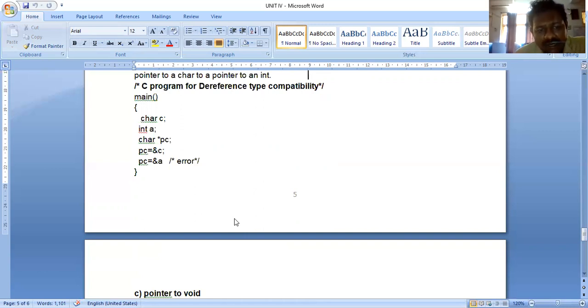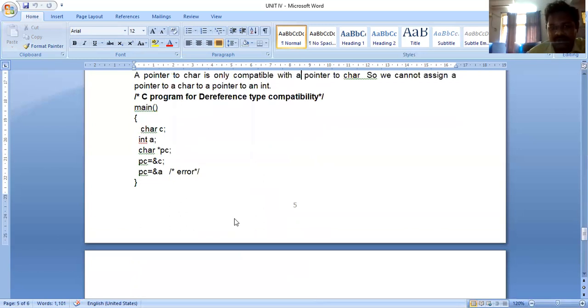The character pointer variable is storing an integer variable address, and then we are getting an error. That is a dereference type compatibility issue. What is the final conclusion here? When I'm using pointers, if I want to store an integer variable address, I can take an integer pointer. If I want to store a character variable address, I can use a character pointer. If I want to store a floating point variable address, I can use a floating point pointer variable. Like this, that is type compatible, dereference type compatible.